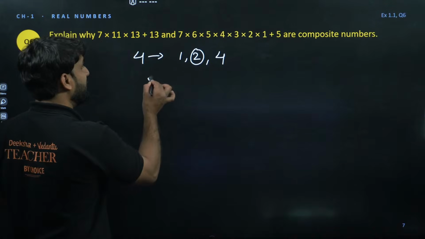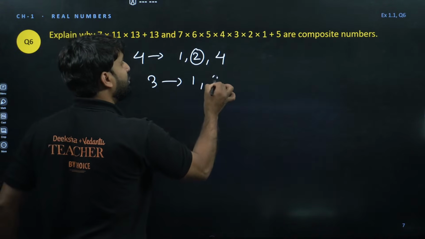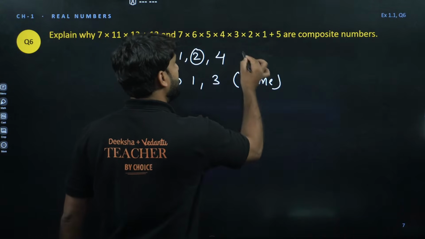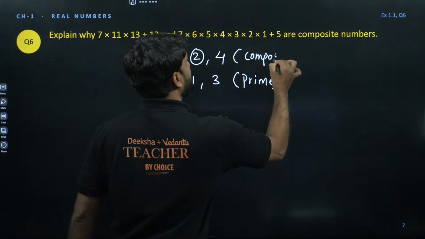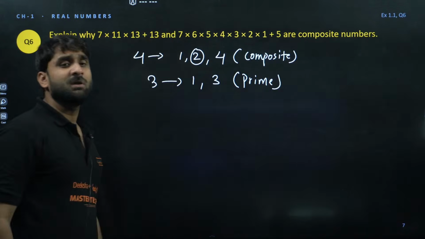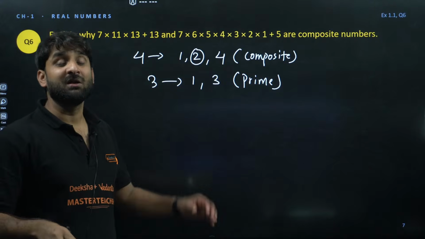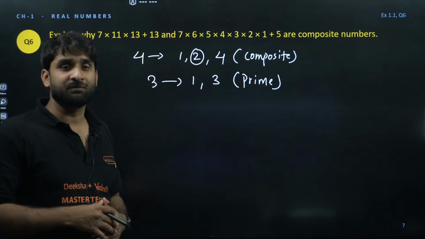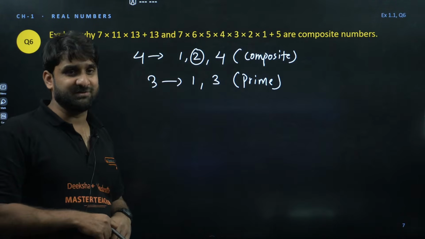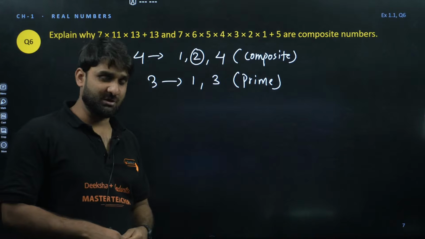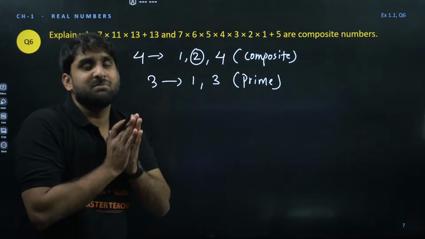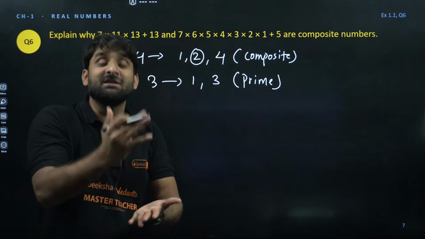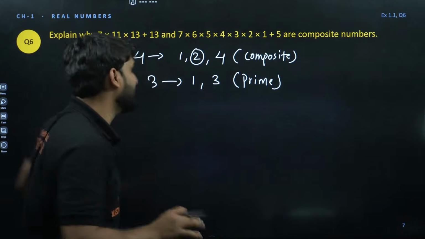But 3 has only 2 factors, 1 and itself. Such numbers are called prime numbers. So this is prime and this is composite. What is the definition of composite number? The numbers which have factors other than 1 and itself. 1 is there, 4 is there, but 2 is also there. But 3 has only 1 and 3 itself. So this is all about it.